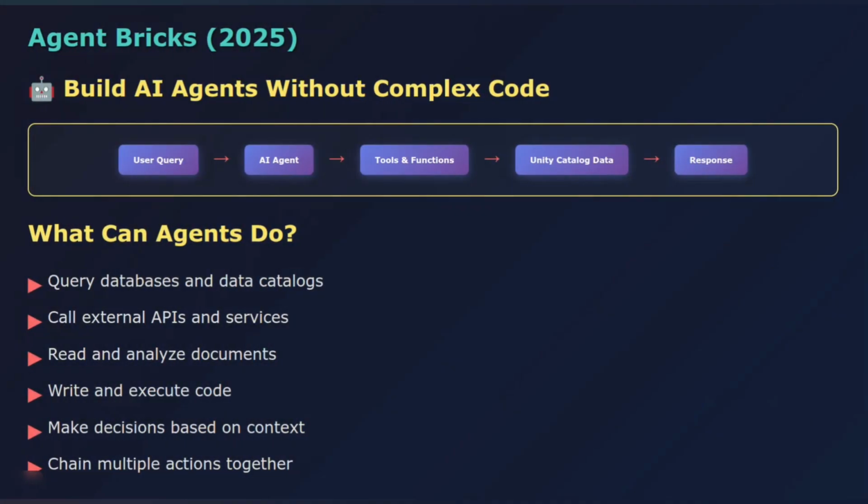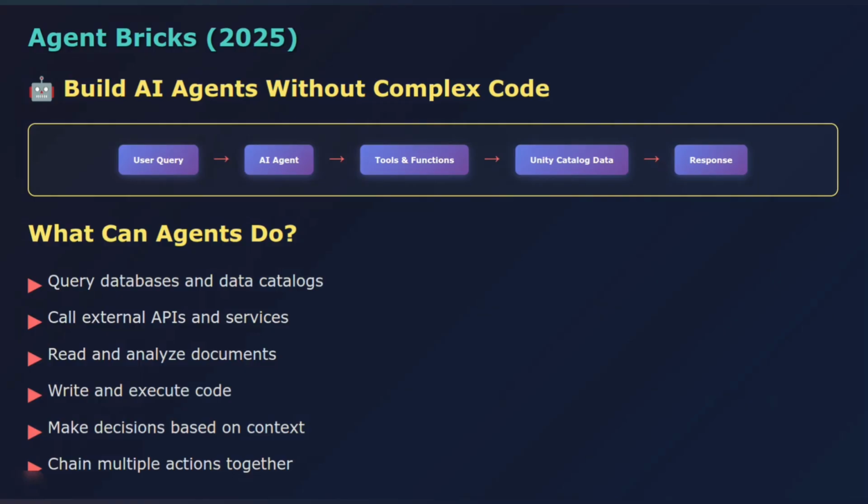In 2025, Databricks launched AgentBricks, a framework for building AI agents. Think of AI agents as intelligent assistants that can take actions on your behalf. They can query databases, call APIs, read documents, and even write code, all while maintaining context and reasoning about complex tasks. AgentBricks provides tools to build these agents without writing complex code.